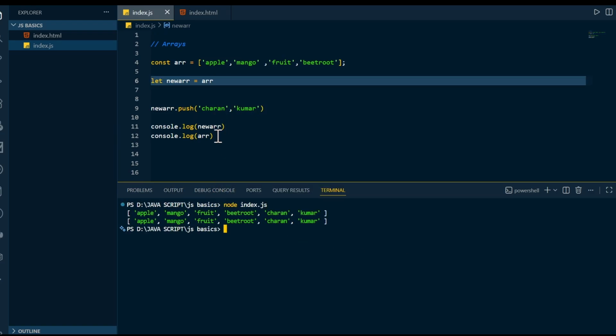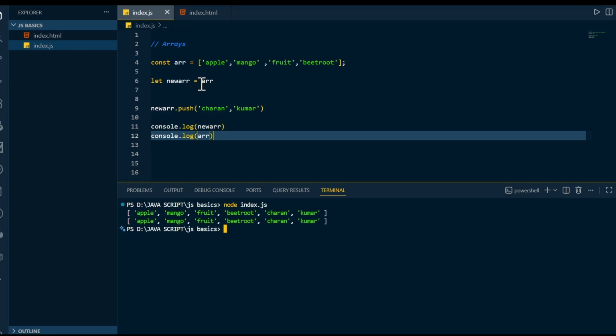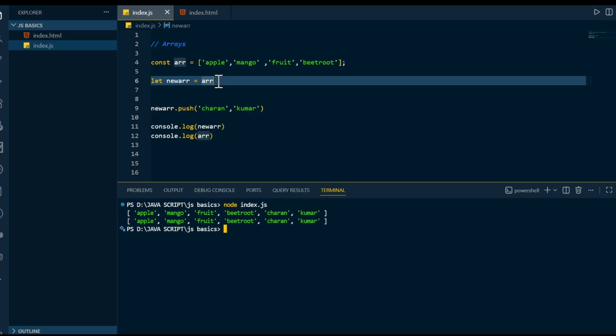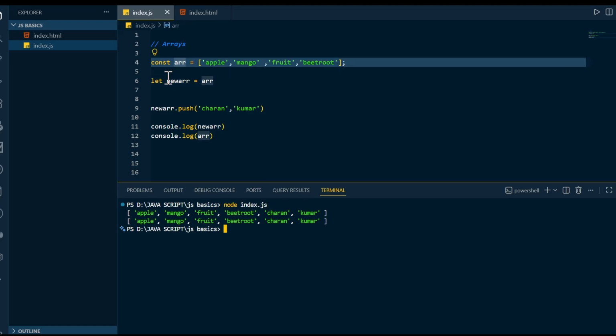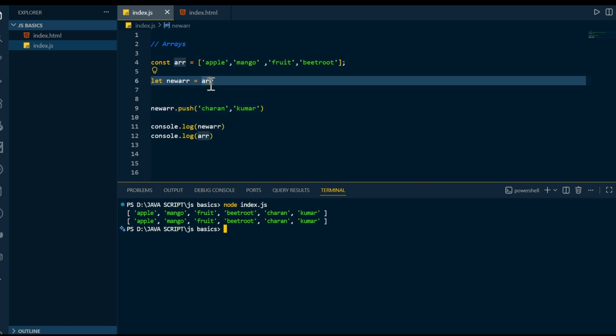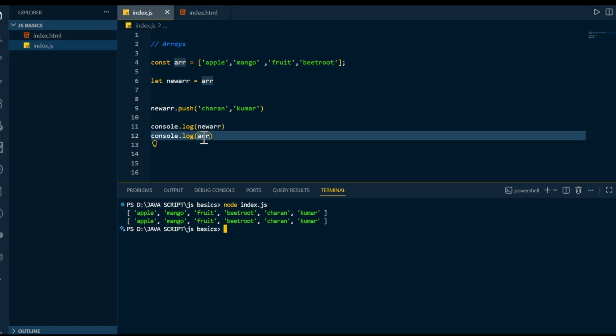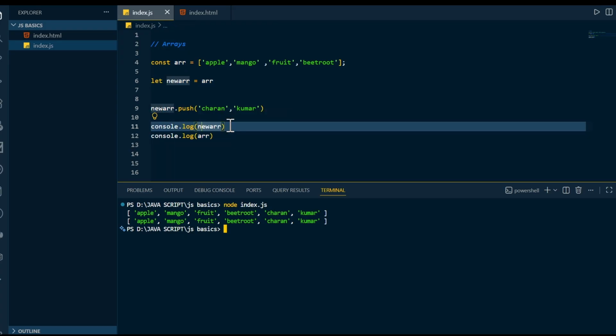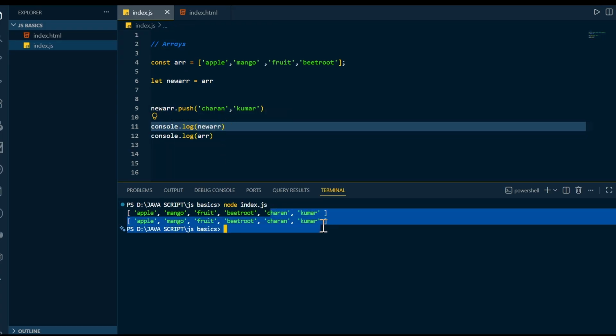Okay, these are mutable. If you assign in this fashion, I have removed that array dot push forEach loop, so simply I have copied in this fashion. If you copy the array into the new array like this, and if you are pushing into that new array, this array will also be changed because arrays are mutable. See, if I print the array and if I print the new array, both are printing Charan Kumar at the last.